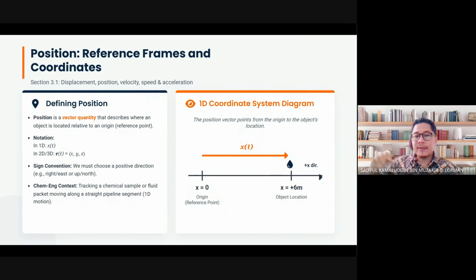Or how about circular motion? Circular motion counterclockwise is positive. Clockwise direction is negative. Now remember this, counterclockwise is positive, clockwise direction is negative. Remember that. Up, down, left, and right, counterclockwise, clockwise. The sign convention must be defined carefully.